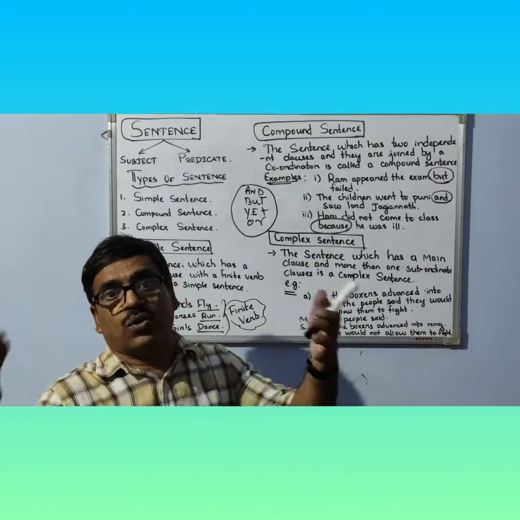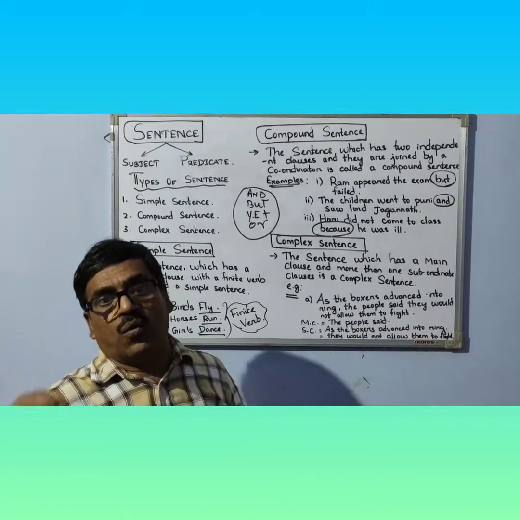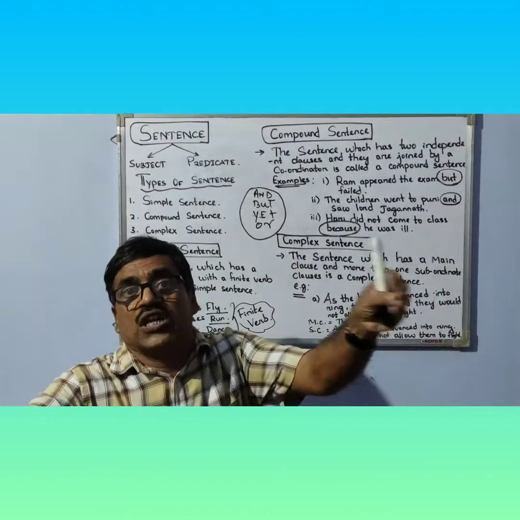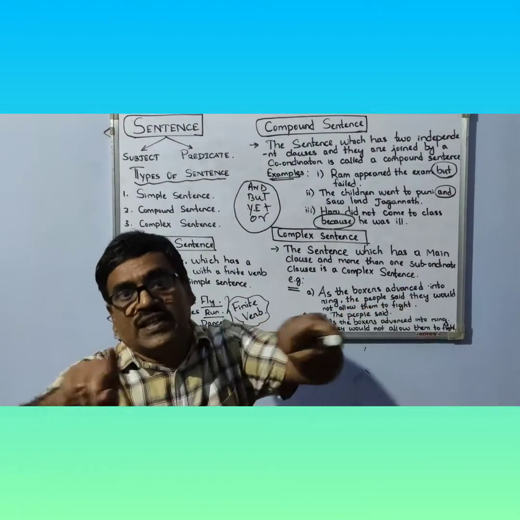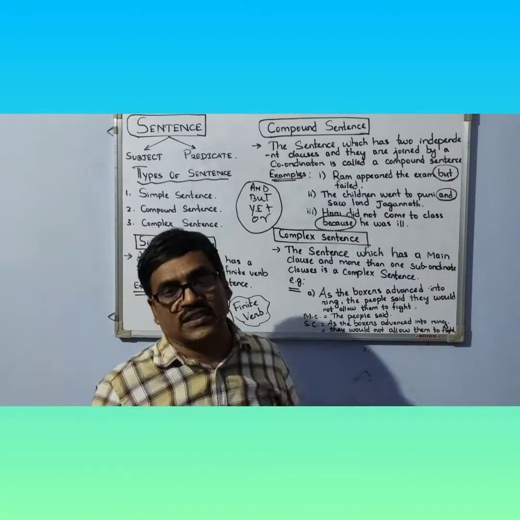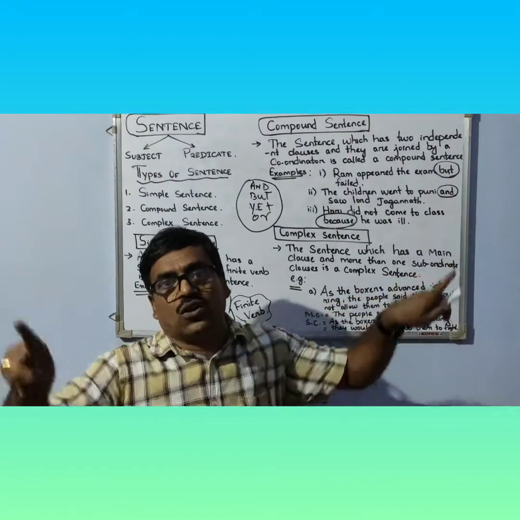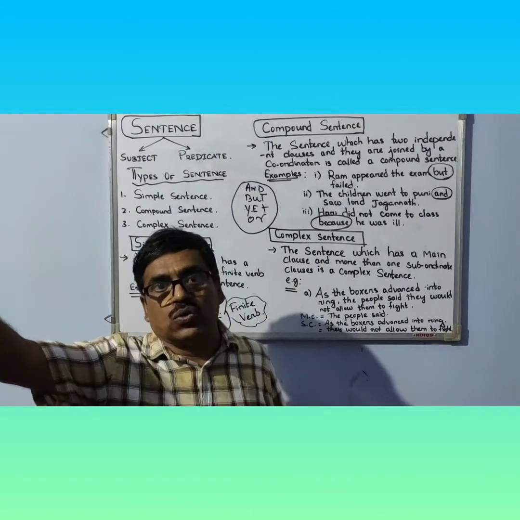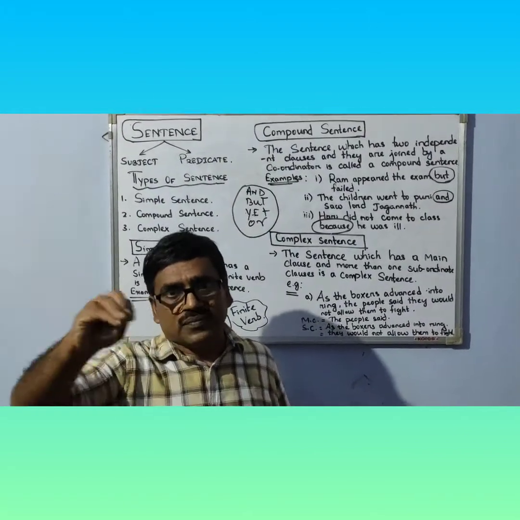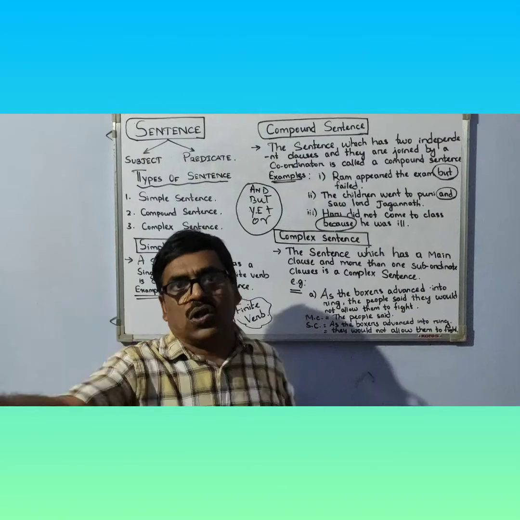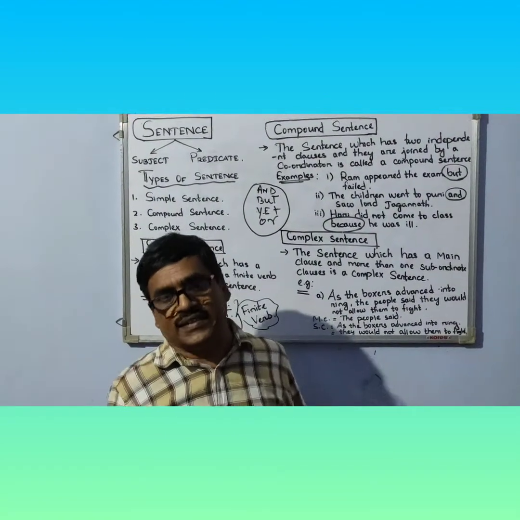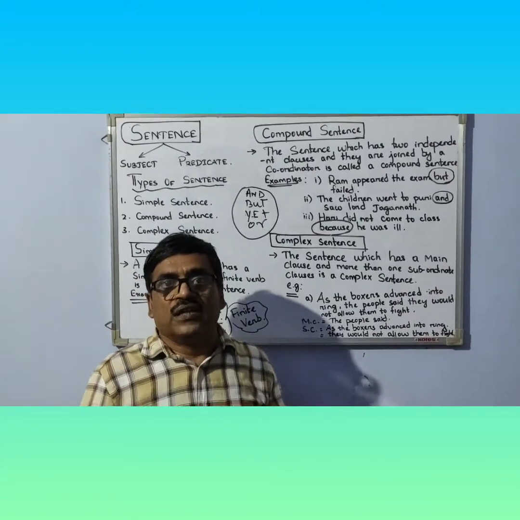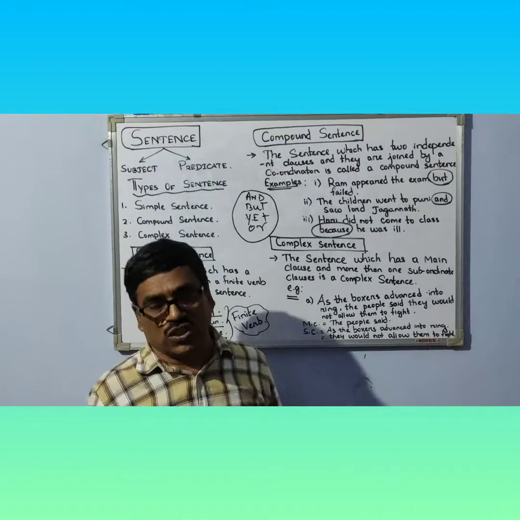I have already told you about the coordinator. What do you mean by the coordinator? Coordinator means the conjunctions. They are the joining words. They join the two parts of sentences. They join the two independent clauses. Either Hari or Gopal has gone to the circus. Either Rama or Hari has played this game. So from these two examples, you can easily remember the correlated conjunctions.